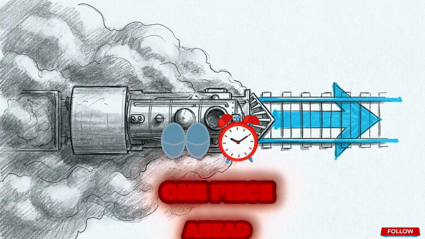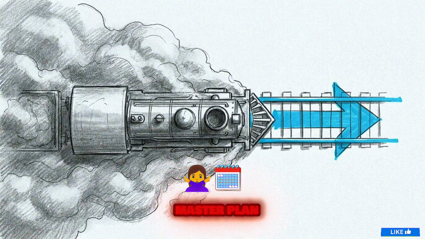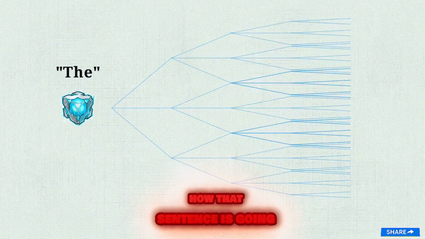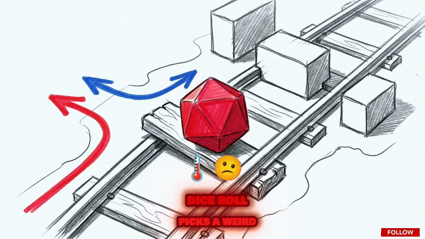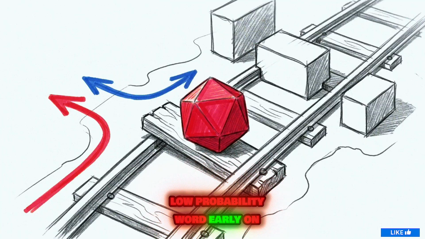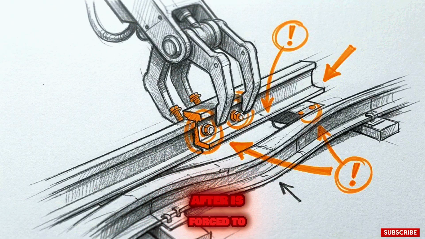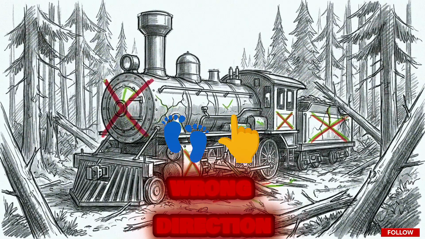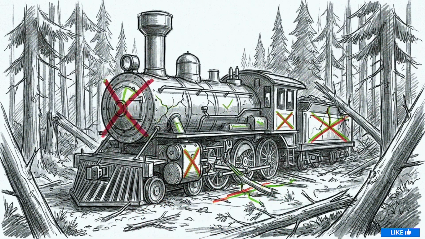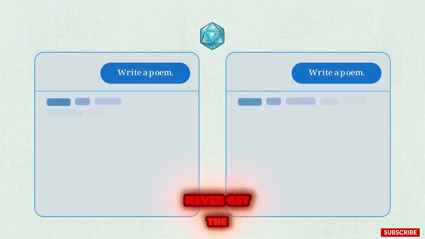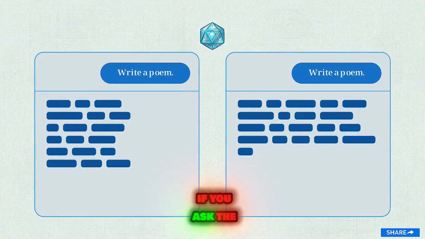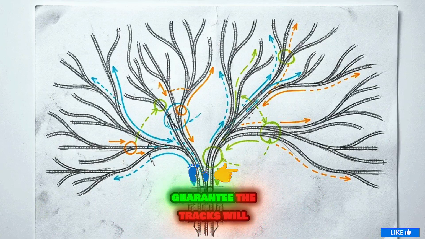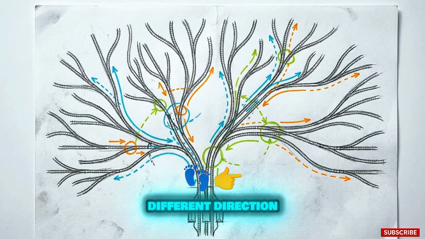Because it only looks one step at a time, the system has no master plan. When it writes the first word of a sentence, it has no idea how that sentence is going to end. And if that temperature dice roll picks a weird, low probability word early on, every prediction that comes after is forced to anchor to that mistake. The system just keeps laying track in the wrong direction until the whole thought derails. That same dice roll is also why you never get the exact same answer twice. If you ask the AI to repeat a task, the random variations in the temperature setting guarantee the tracks will build in a slightly different direction.